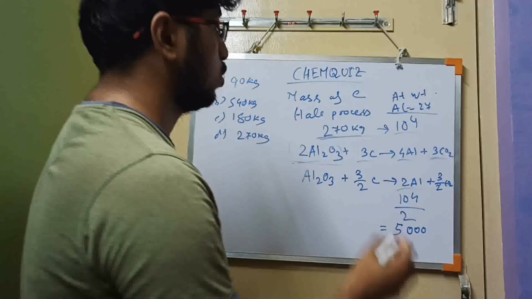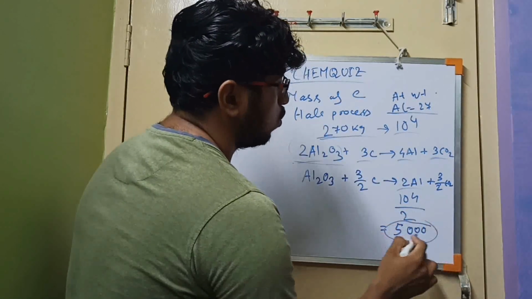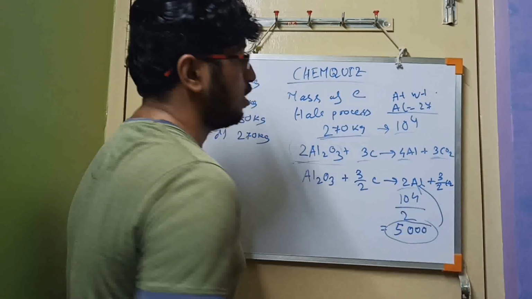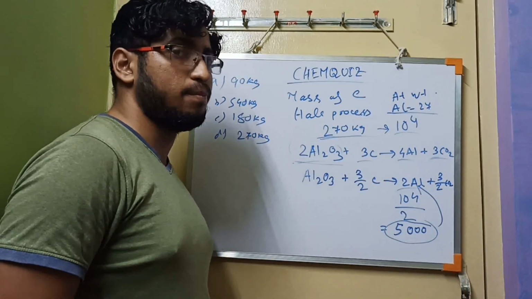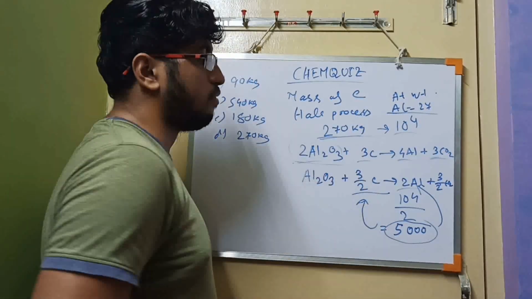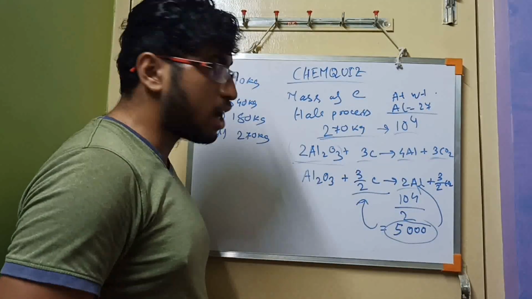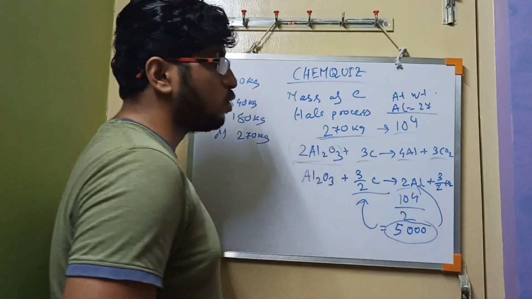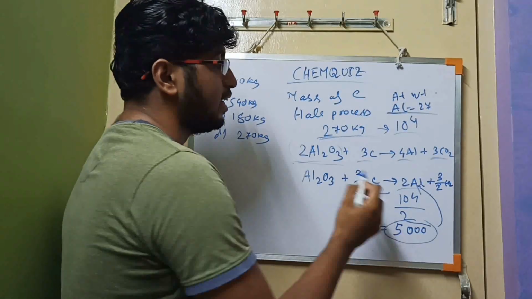So for the reaction we are getting 5000 moles of aluminium. Now we just have to compare the 5000 moles with the amount of carbon. For 2 moles of aluminium we need 3 by 2 moles of carbon.